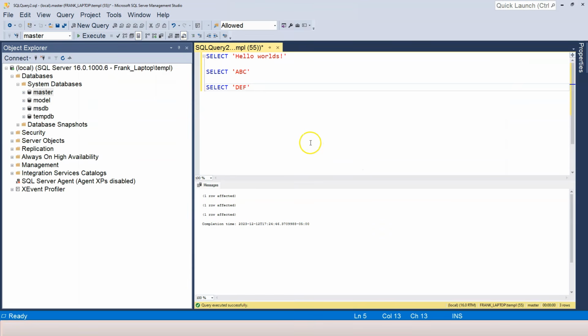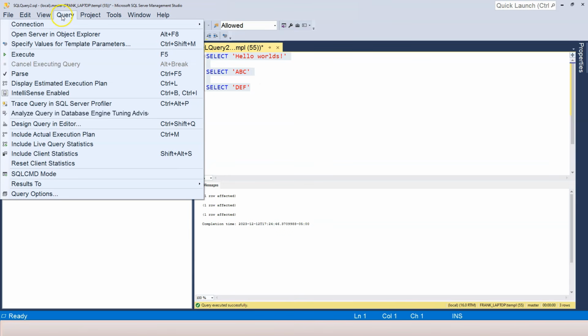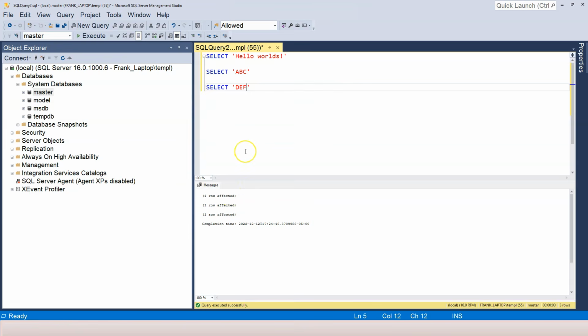So again, we learned 5 different things. I summarized 4 different things for you, and then I added the last one, which is the result format. The way to set it is to go to the menu and then go to the results. Let me change it back to results to grid. Okay, that's everything I want to cover in this video. And if you have any questions, let me know. If not, I will see you in the next one.